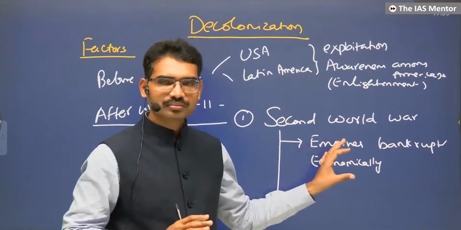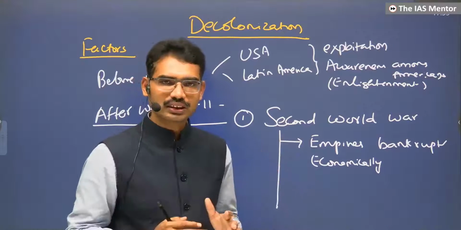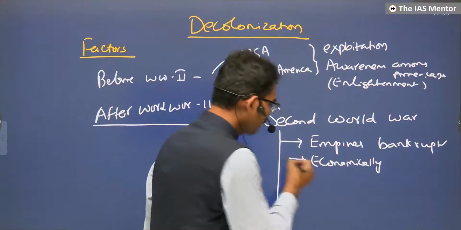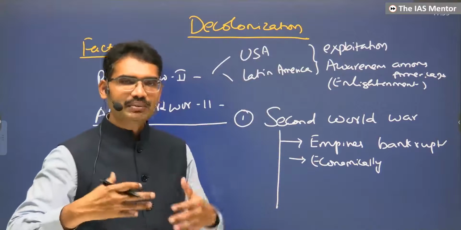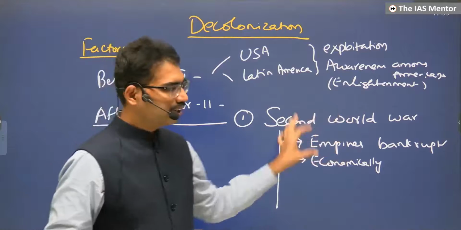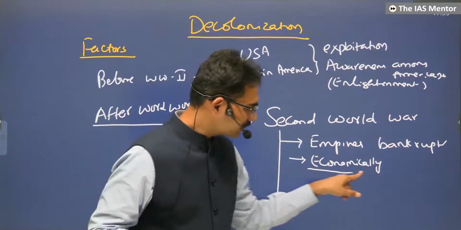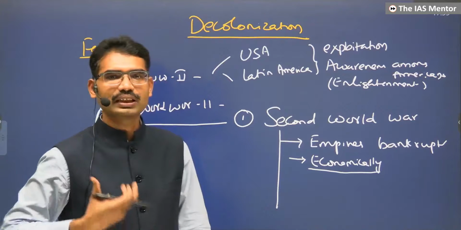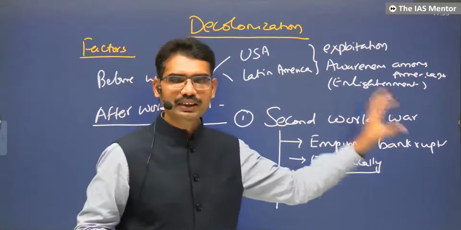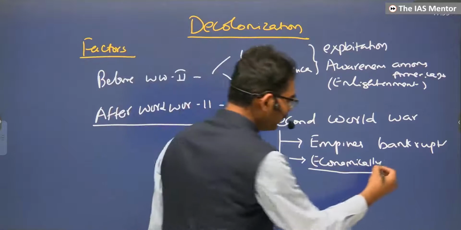Factories destroyed. Then entire knowledge burnt. An entire generation of entrepreneurs gone. Completely a new kind of economic system had to be built after the Second World War. It will take time. Meanwhile, they were controlling the colonies with force. But now that force cannot be sustained because economically they are less powerful. They cannot give salaries to the army who are maintaining their colonies. They cannot do that. That's why they had to find another way. Economically, they became very weak.